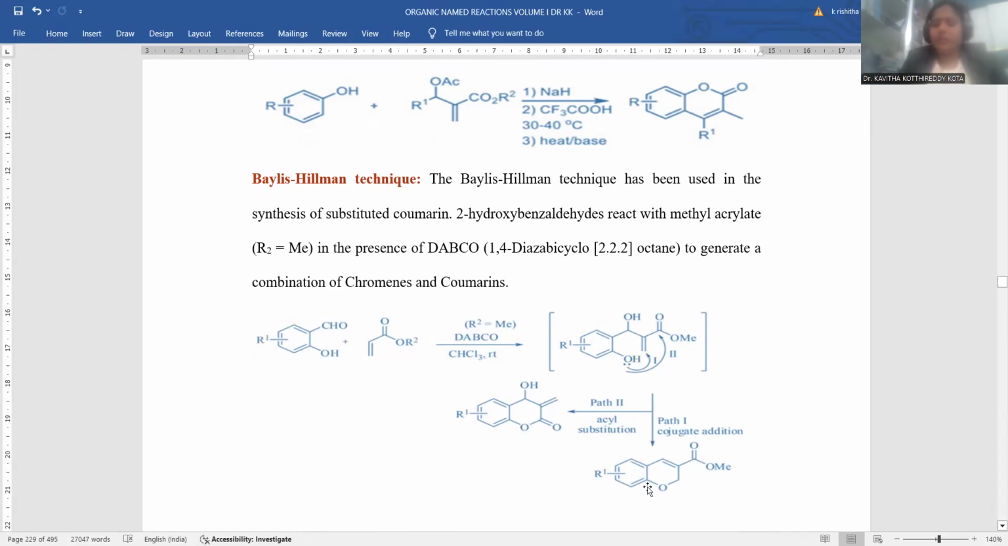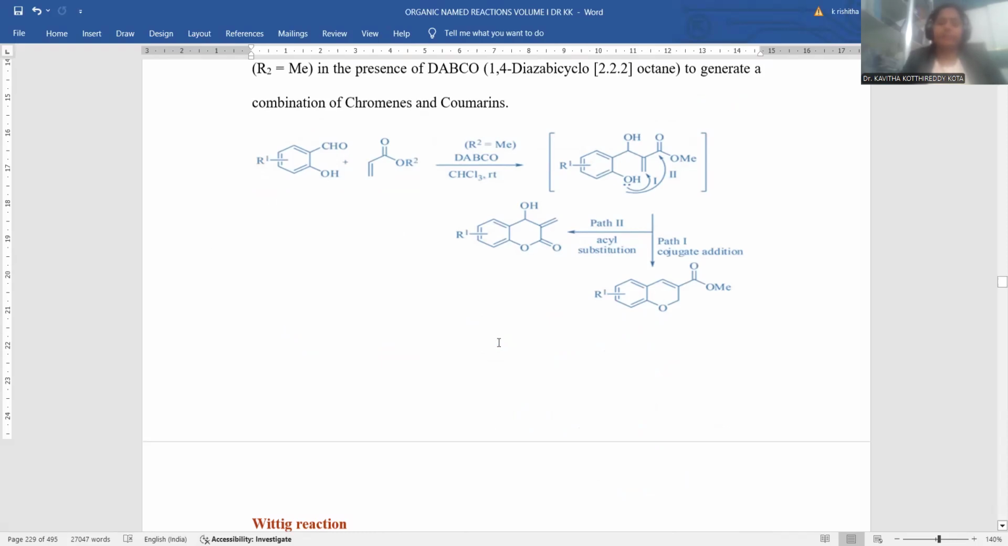Again, there will be establishment of a 6-membered ring with the ester side chain, but the skeleton of the coumarin is missing. Rather, you notice a benzofused pyran instead of a benzofused lactone. A benzofused lactone is designated as coumarin, but a benzofused pyran ring may not be designated as coumarin. It is not the coumarin nucleus, rather it is the benzopyran ring. So both possibilities are there. A mixture of products can be established by means of the Baylis-Hillman technique, right?